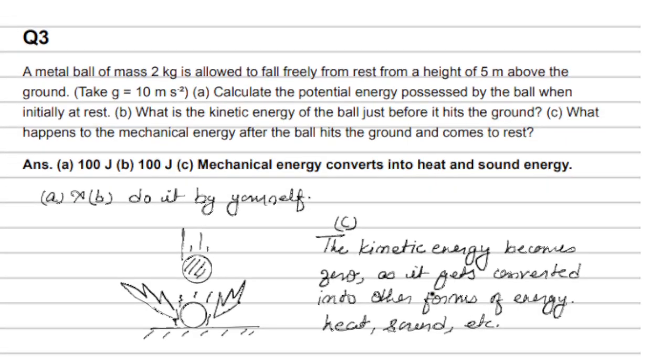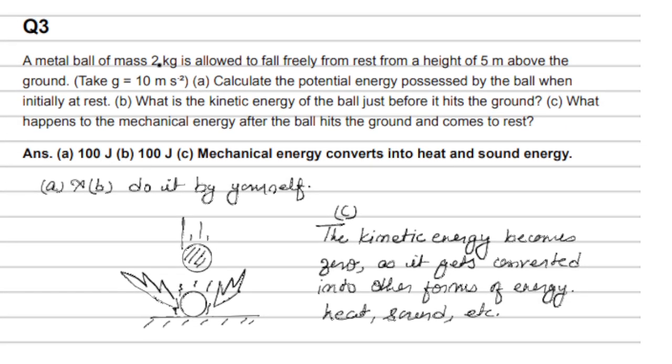Okay, let's go. Question number 3. A metal ball of mass 2 kg is allowed to fall freely from rest from a height of 5 meters above the ground. Take g equal to 10. Calculate the potential energy possessed by the ball when initially at rest. So we can do mg delta h. It's very simple. You can do it by yourself.